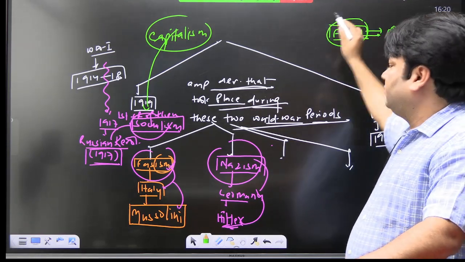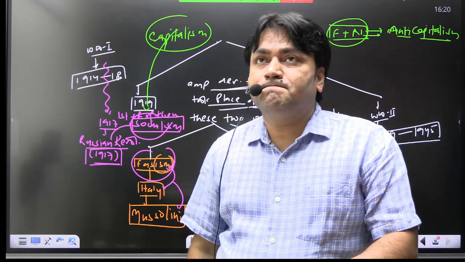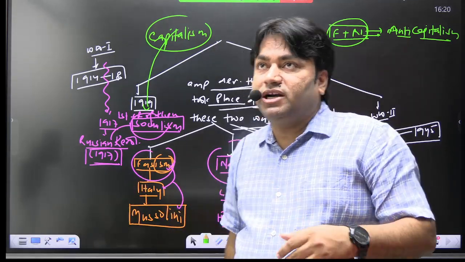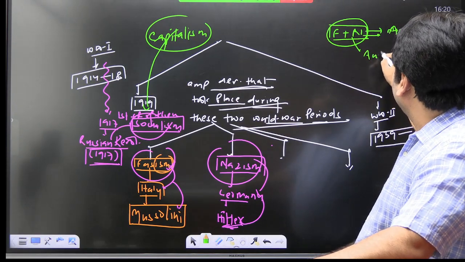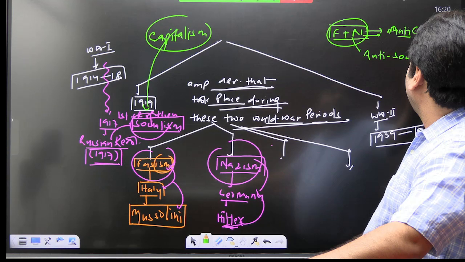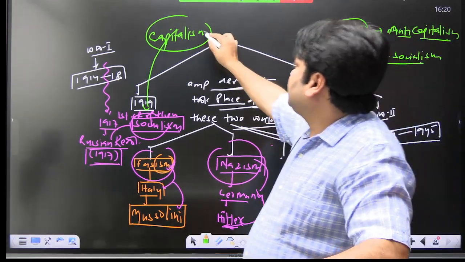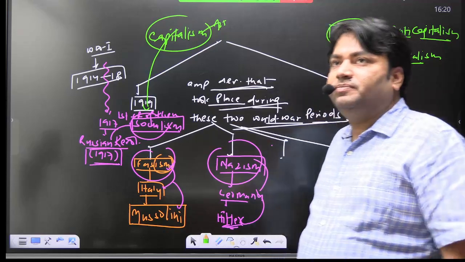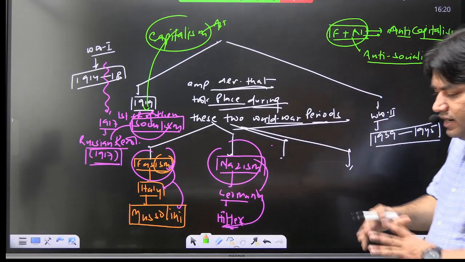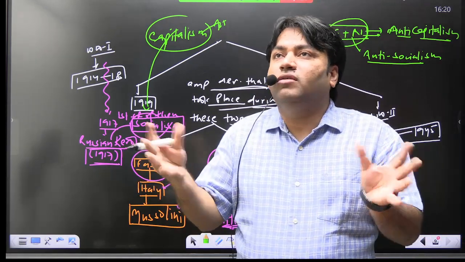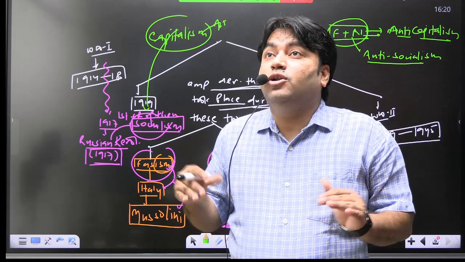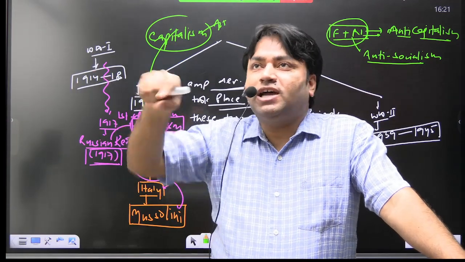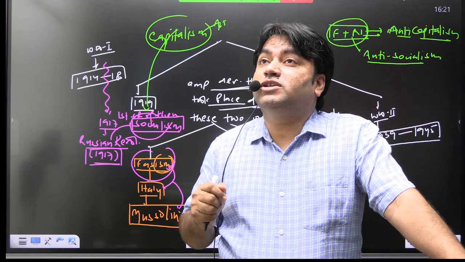I will discuss anti-capitalism with you. Okay, Mussolini and Hitler got the support of businessmen. Okay, but this is an anti-capitalist ideology, and this ideology is anti-socialist also. Capitalism, this ideology is anti-socialist. Socialism, this ideology is anti-capitalist. So in this way, there are different sets of ideologies which came into conflict with each other. That is called ideological conflict. So between the First World War and the Second World War, there was ideological conflict, and this conflict was between which ideologies?